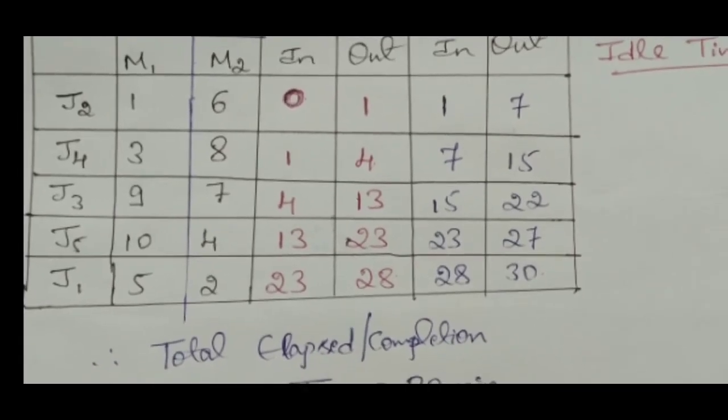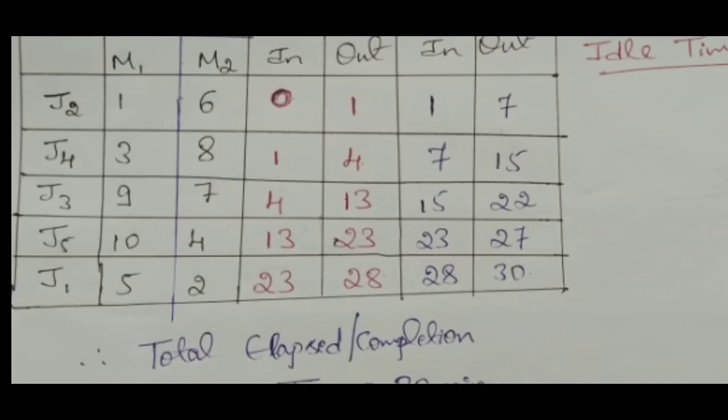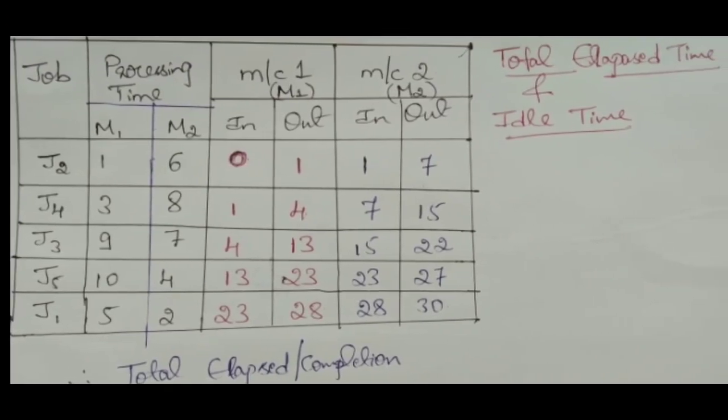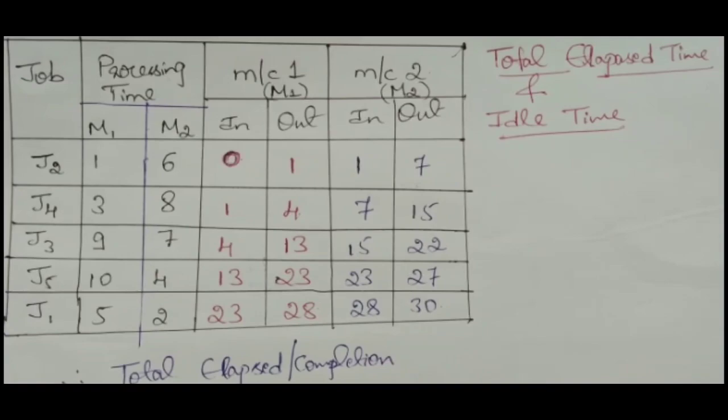Next, the next job to be processed is J1, and for this also we have written 28 instead of 27, because J1 will be processed on the M1 machine up to 28 minutes, but J5 will already be finished on the M2 machine at 27 minutes. Even though it finishes 1 minute earlier, you can't load J1 because it is still in process on the M1 machine. Only after completion of that process on M1 can you load it to the M2 machine. Until then, for that one minute gap, the M2 machine will be idle. It will not be working for that one minute.